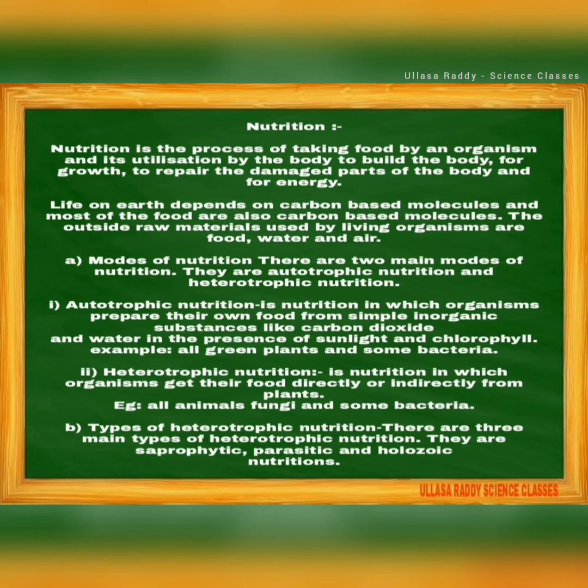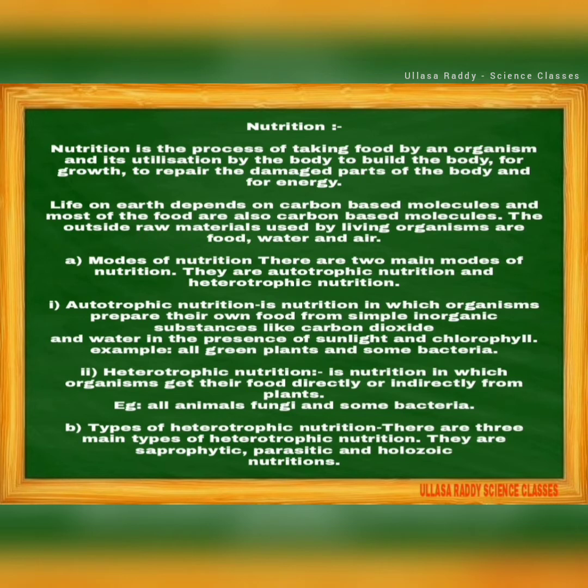So let us discuss that. Autotrophic nutrition is nutrition in which organisms prepare their own food from simple inorganic substances like CO2 and H2O in the presence of sunlight and chlorophyll. Examples are all green plants and some bacteria. Then what is meant by heterotrophic? It is nutrition in which organisms get their food directly or indirectly from plants. For example, all animals, fungi, and some bacteria.